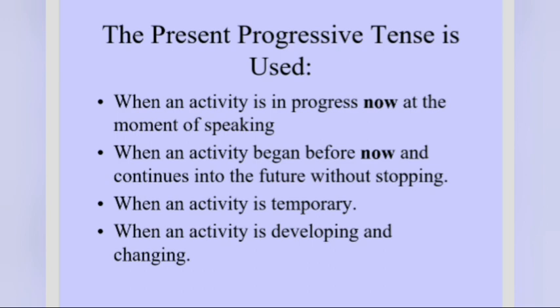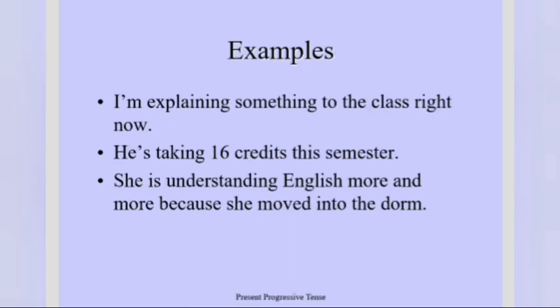We'll take the first one only and we'll talk that the activity is going on or is in progress, or it started and until now it is going on. Keep it in mind, it does not keep any time in it. If we use time in present continuous, it will get converted into present perfect continuous. So be careful and don't use time here. I am explaining something to the class right now. He is taking 16 credits this semester. She is understanding English more and more because she moved into the dorm.